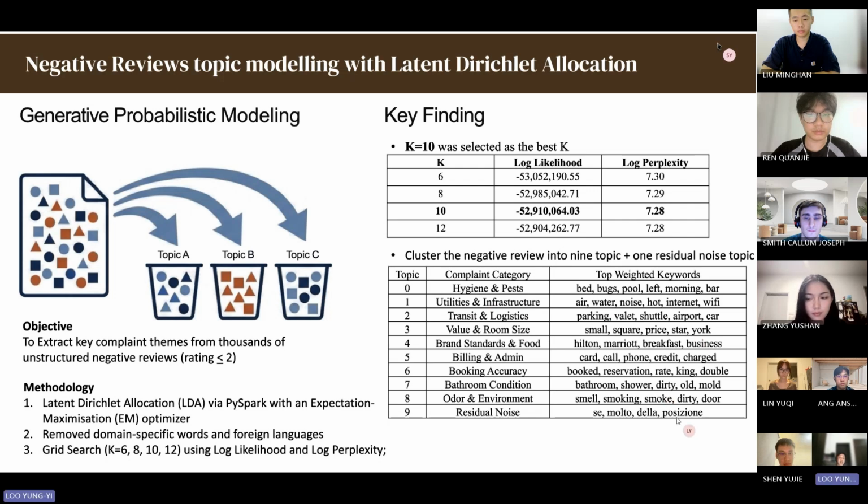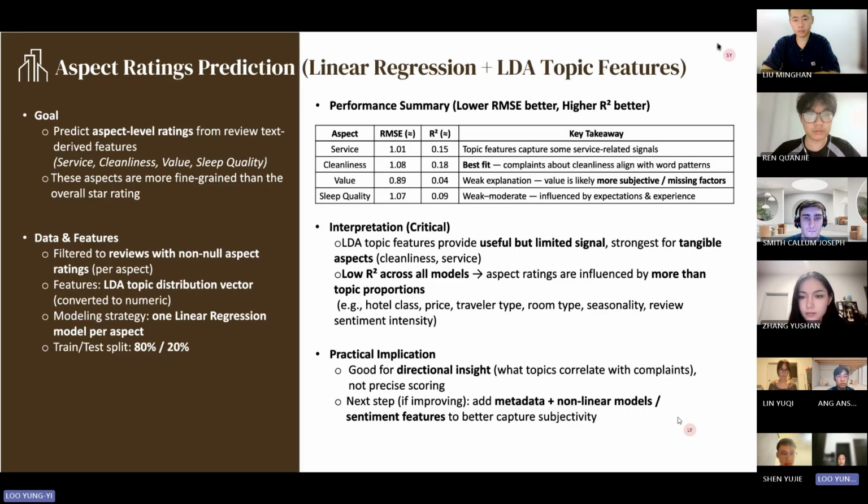Next is linear regression with LDA topic features. After we have done the two models, we run through the data frames, and here we do the ranking of the reviews. The goal is to predict aspect level ratings from review text, derived features such as service, and then convert this to the fine-grained overall star rating.